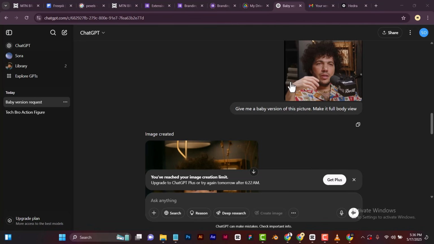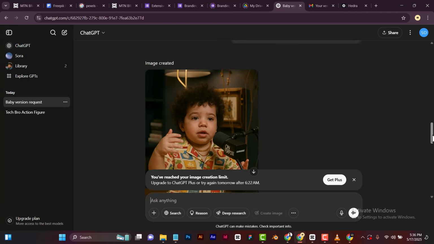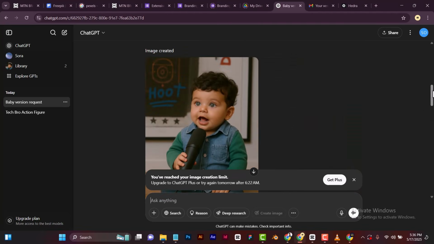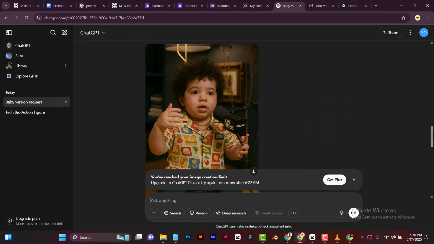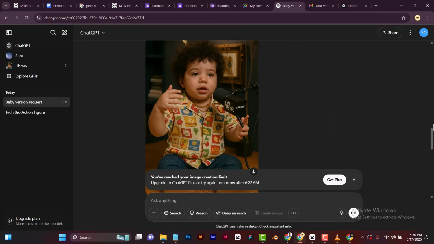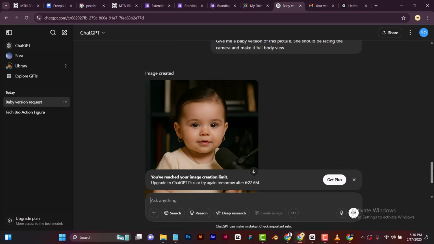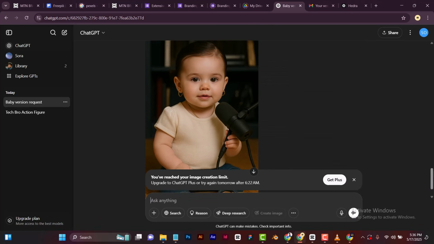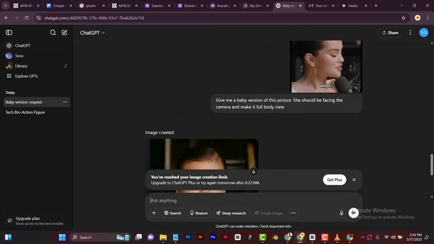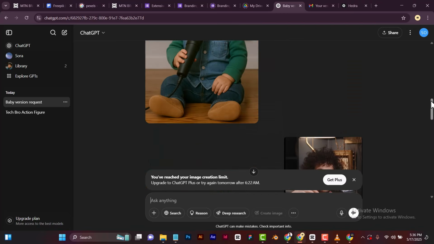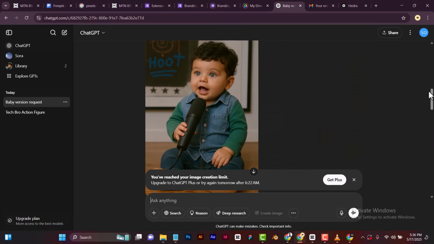So we have done generating all the characters. As you can see, the first one is Jay Shetty, this is Benny Blanco, and then this is Selena Gomez. Wow, this is so sweet. So now all you just need to do is to save all these pictures, and then we would head over to headdra.com to generate the video.